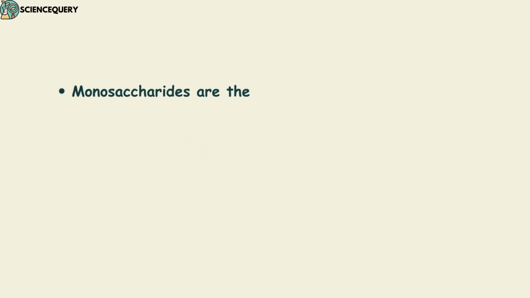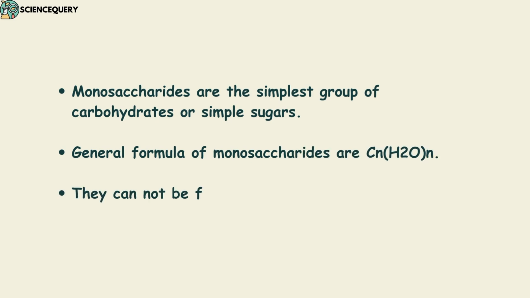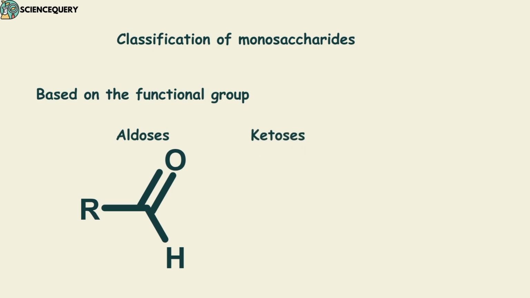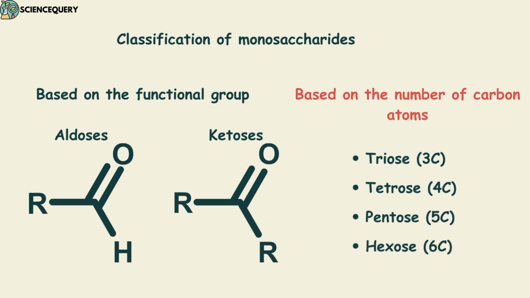Monosaccharides are the simplest group of carbohydrates or simple sugars. General formula of monosaccharides is CnH2nOn. They cannot be further hydrolyzed. The classification of monosaccharides is based mainly on two categories. First, based on functional group, they can be classified as aldoses and ketoses. And based on the number of carbon atoms, they can be classified as triose, tetrose, pentose and hexose.